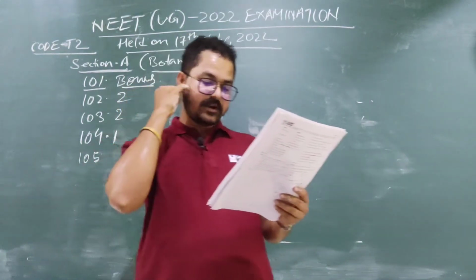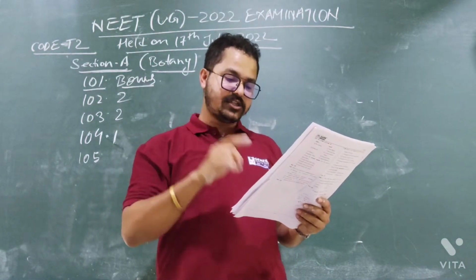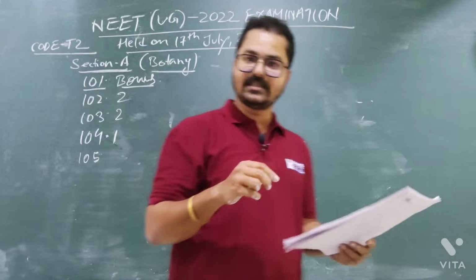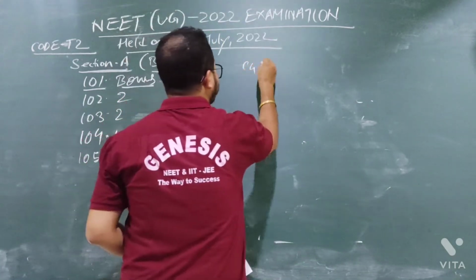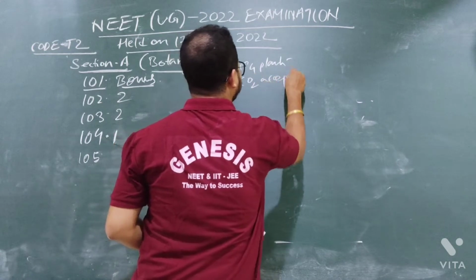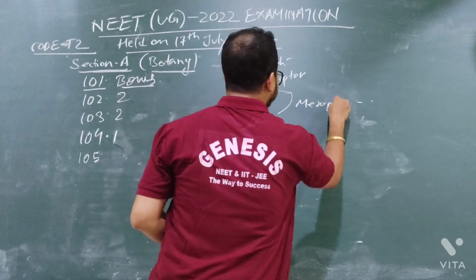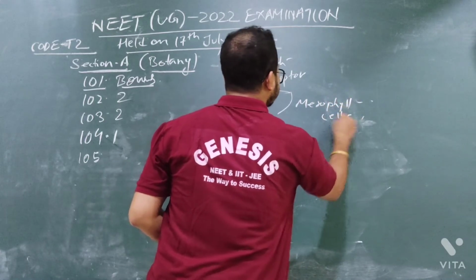Statement 1 says the primary carbon dioxide acceptor in C4 plants is phosphoenol pyruvate. Yes, it is correct. Suppose this is the mesophyll cell of a C4 plant.